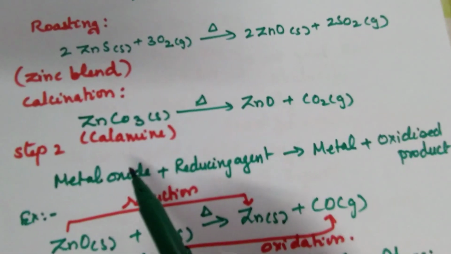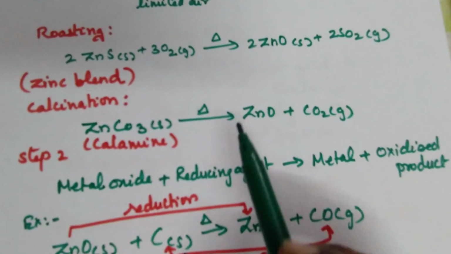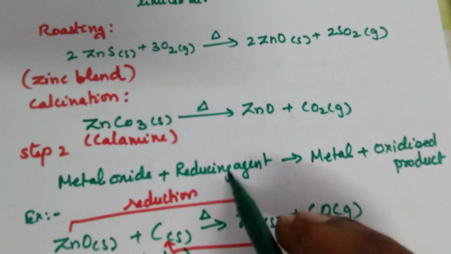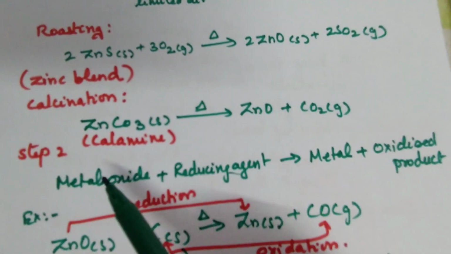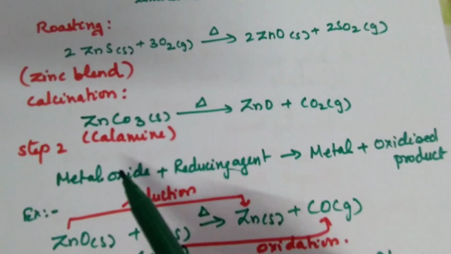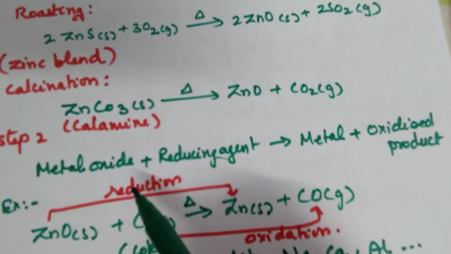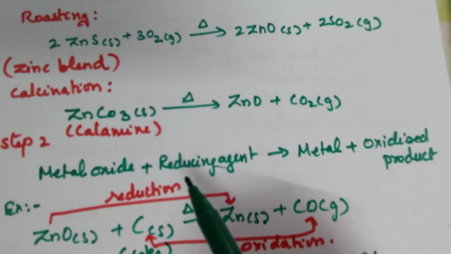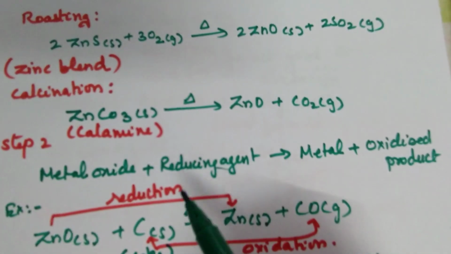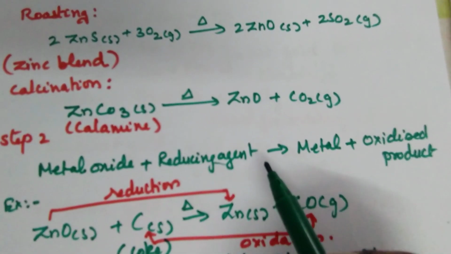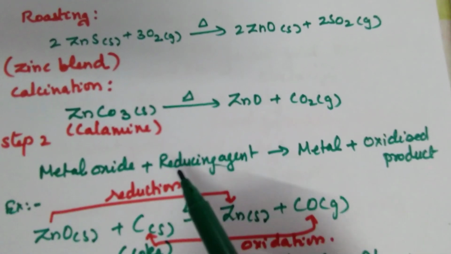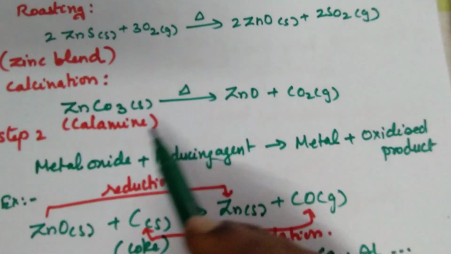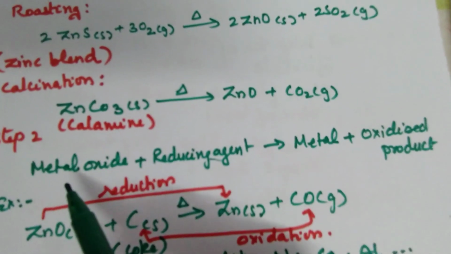Now step 2. Metal oxide to metal. We want to bring metal oxide to metal, so I want to remove oxygen. The substance which can take up oxygen, I have to add to the reaction. The substance which can take up oxygen is called a reducing agent, because it reduces the metal oxide to metal.